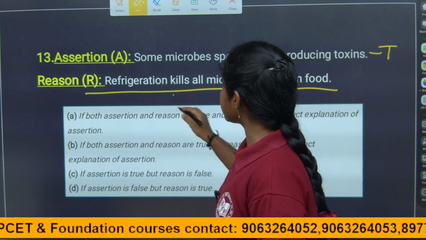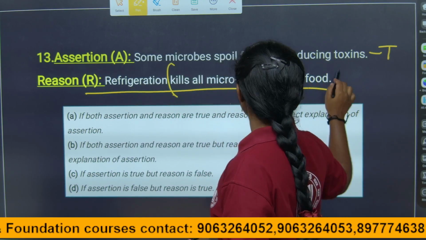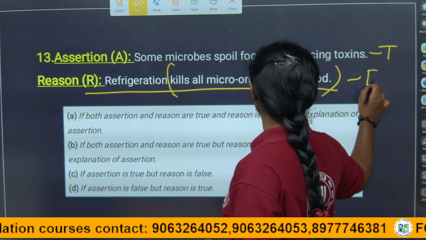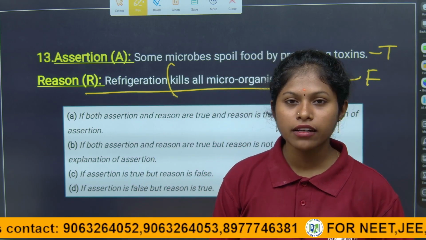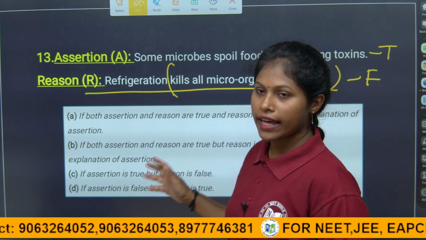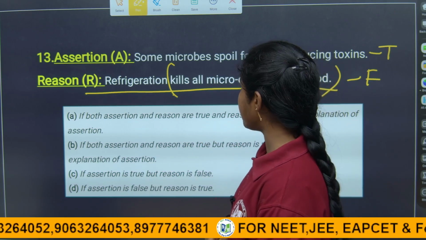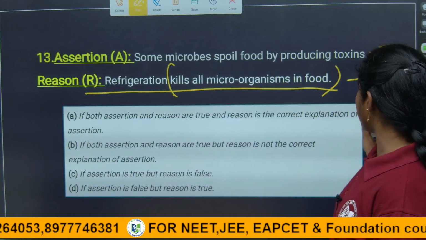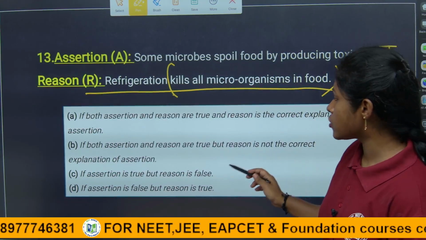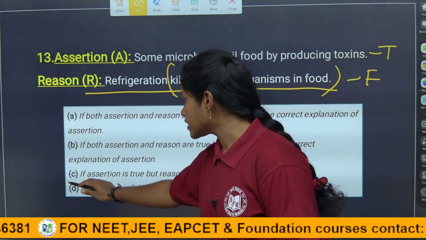So here they are saying the refrigerator kills the microorganisms. Of course, it is a false statement, right? Because the refrigerator does not kill the microorganisms in food, right? Here the assertion is true, but the reason is false.